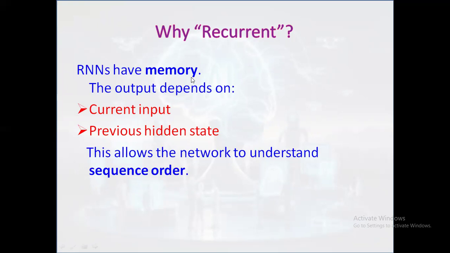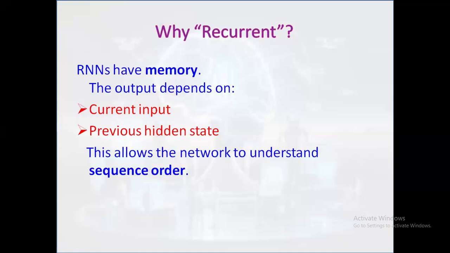Here, RNNs have, as I've said, memory. Unlike traditional neural networks, RNNs store information from previous time steps in hidden states. This memory helps the network remember past inputs. The output depends on the current input. The present data point contributes directly to the output, just like in other neural networks. Output also depends on the previous hidden state. The hidden state from the past time step carries past information. So the model considers both present and past data to make decisions.